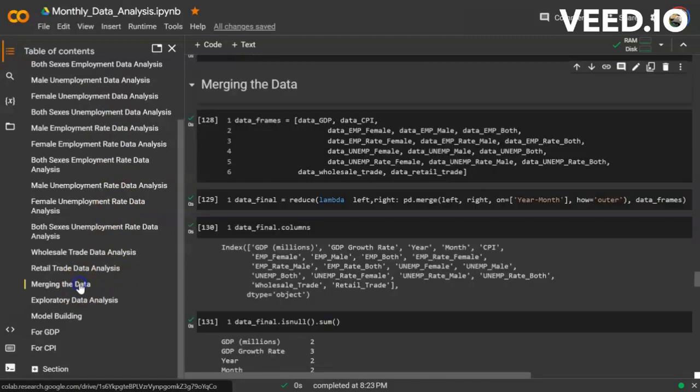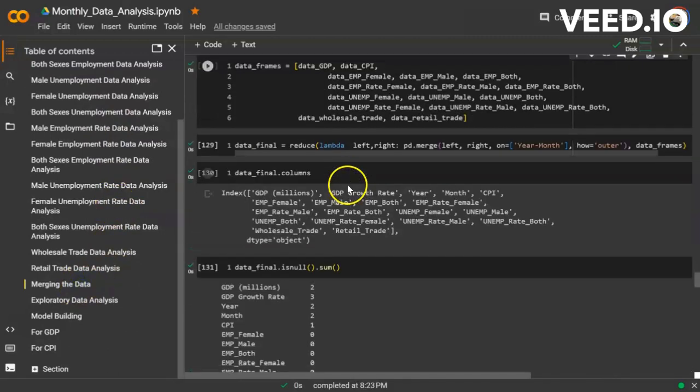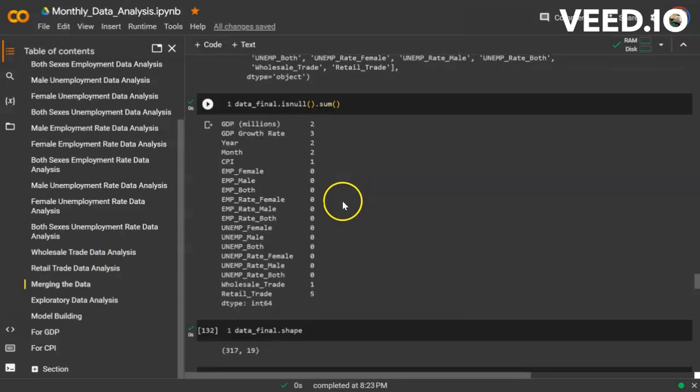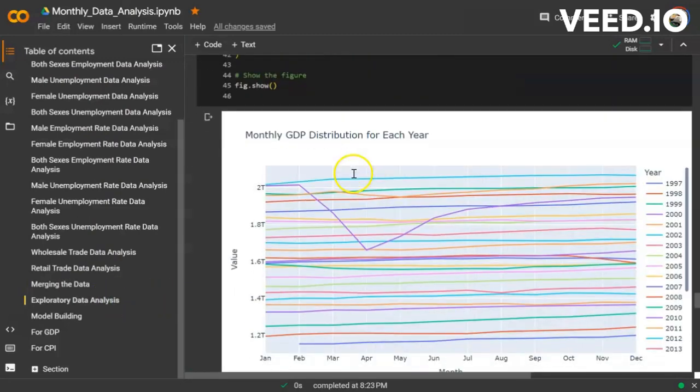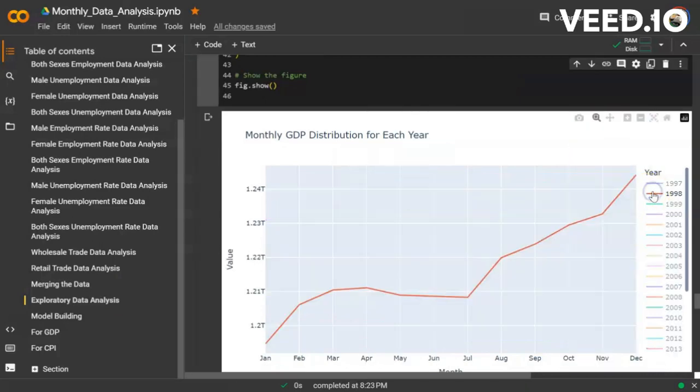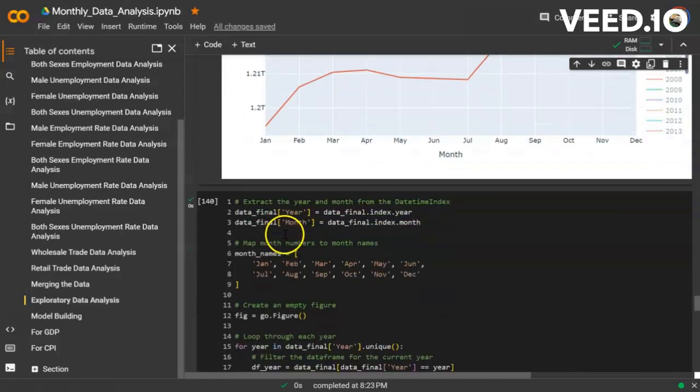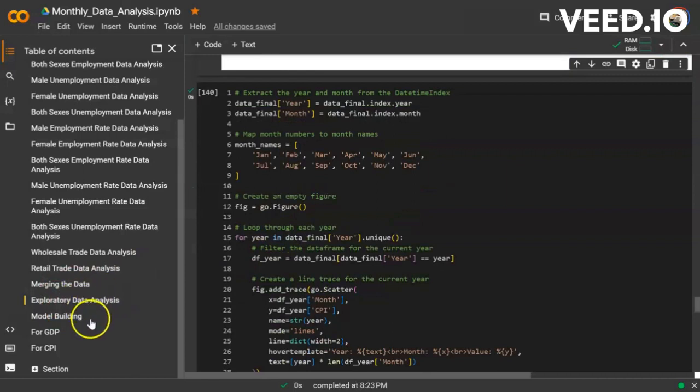Then comes the part of merging data, as discussed earlier in the PPT. Then comes the part of exploratory data analysis, where we can see exploratory data analysis year wise. And then comes the part of model building, which will be explained by Rohit.